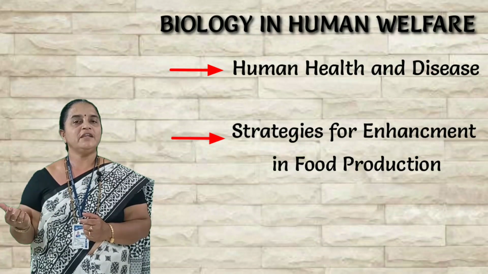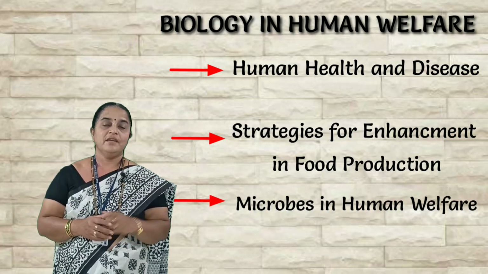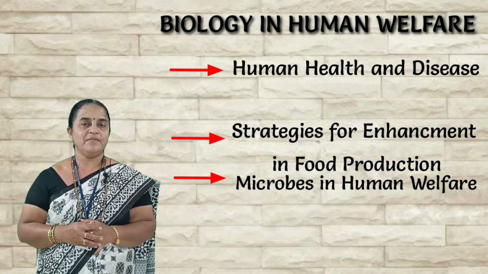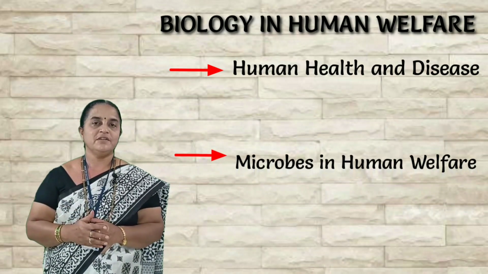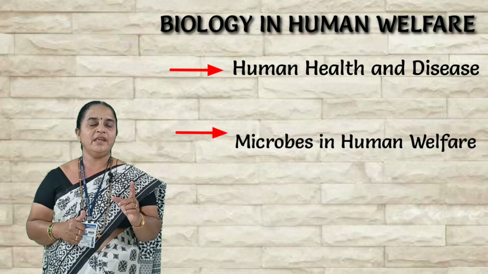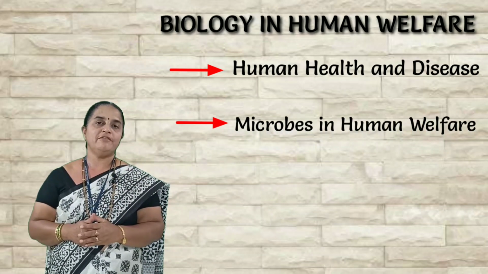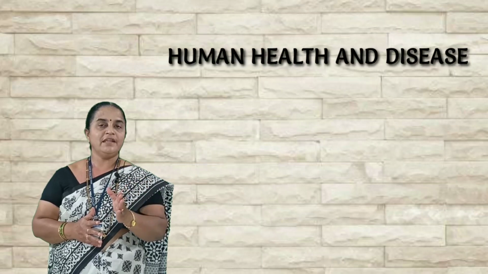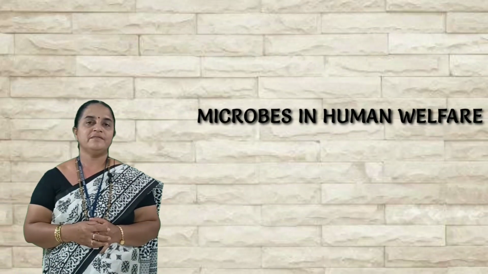strategies for enhancement in food production, and microbes in human welfare. Out of 3 topics, 1 topic is deleted for the annual exam, and it is strategies for enhancement in food production. So initially we are covering 2 topics under Unit 8. I will begin today with human health and disease, and then I will be covering microbes in human welfare.